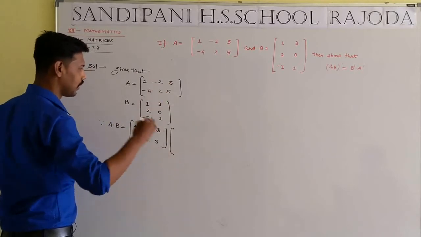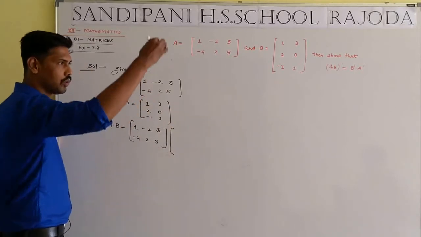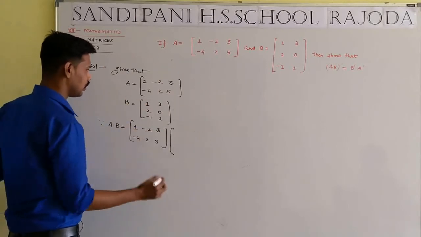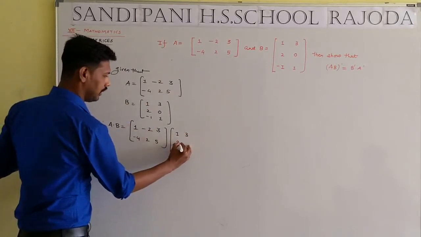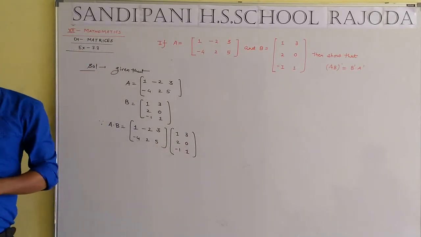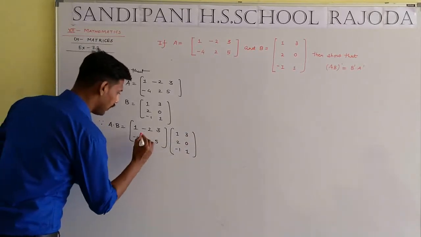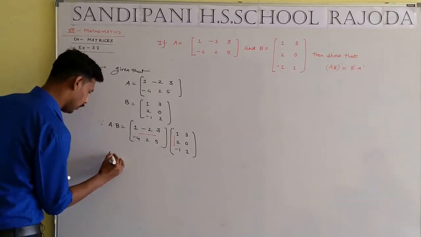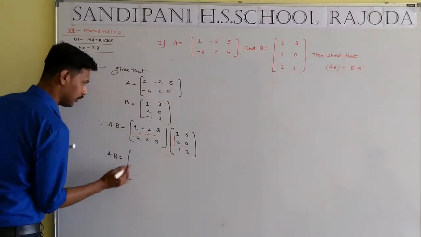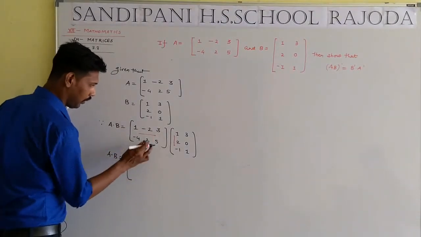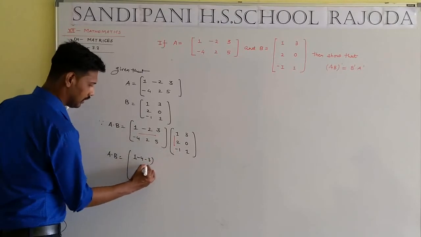First row, first column; first row, second column; first row, third column; then second row first, second row third, and so on. B equals 1 3 2 0 minus 1 and 1. So according to the multiplication rule, first row multiply by the first column. A dot B equal to 1 times 1, 2 times 4, 3 times 3.